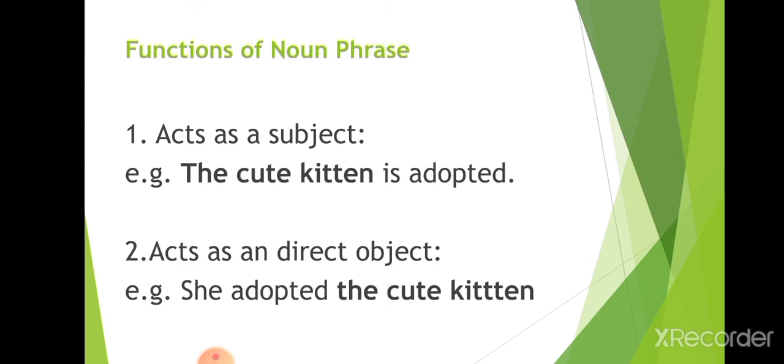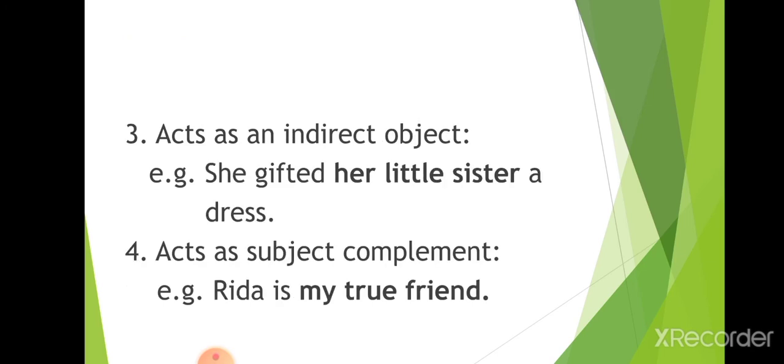The second function of the noun phrase: it acts as a direct object. She adopted the cute kitten. What did she adopt? The cute kitten. So the cute kitten is the object and it is acting as a noun phrase.